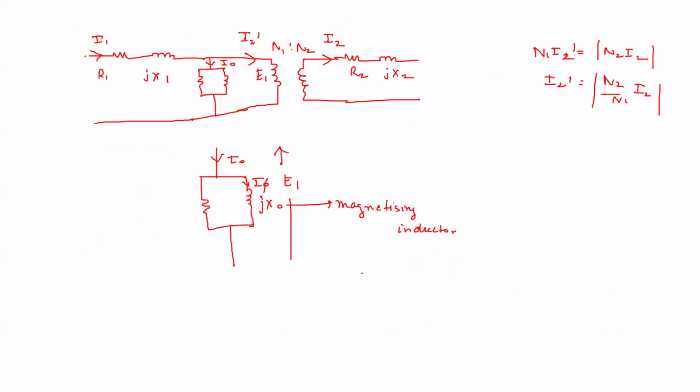So we will write it as RC. This is the core loss resistance. Okay. So that is why you have two components. This is IC. Now this is the equivalent circuit.